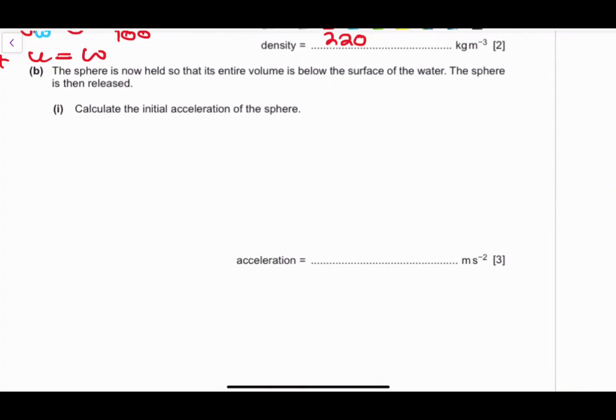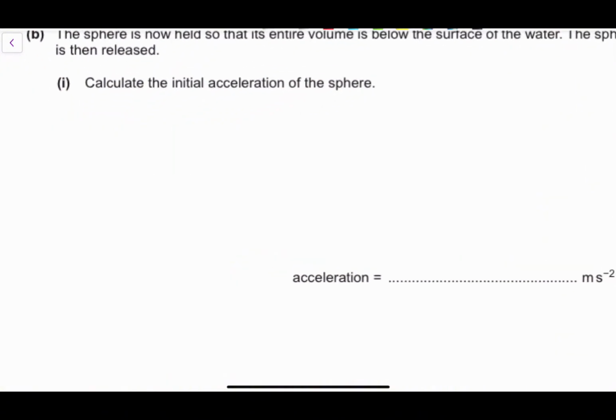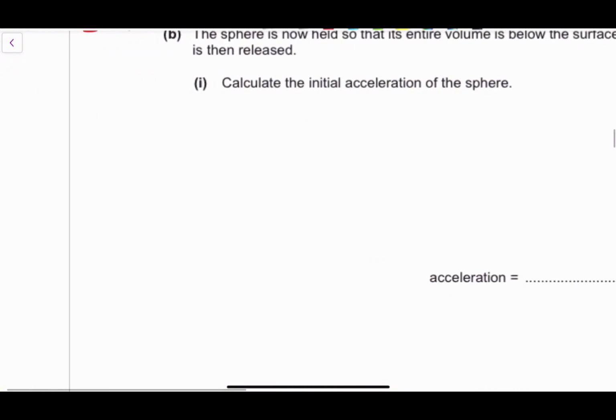So we don't know what's holding up the sphere so that that volume is below the surface of the water. But we just know that the sphere is below the surface and the sphere is then released. So if we're looking at this, it's much more like that. Okay, so this is the surface of our water, right? And our sphere is down here, right? So this is our sphere, okay? And it's below the surface of the water, but it's held. We don't know by what.